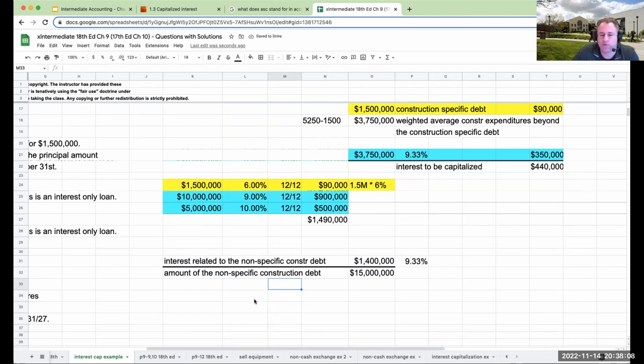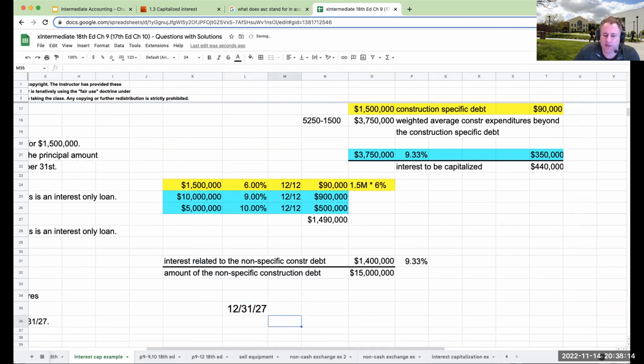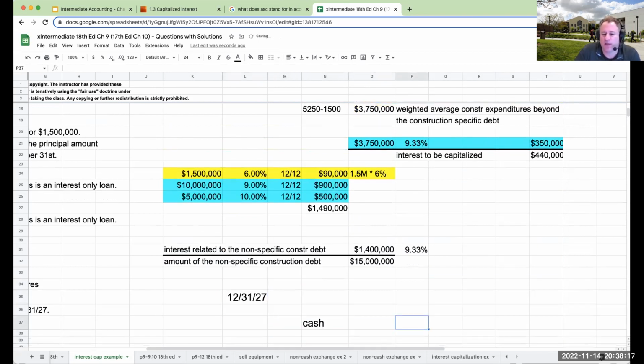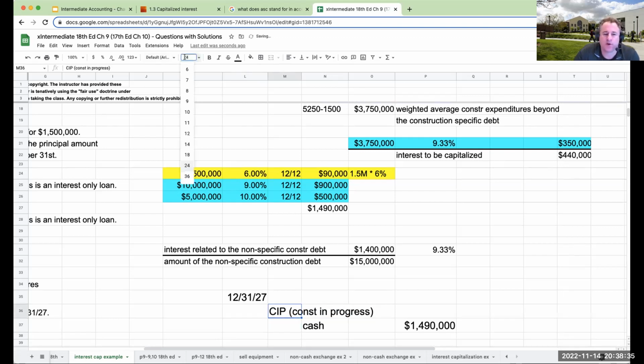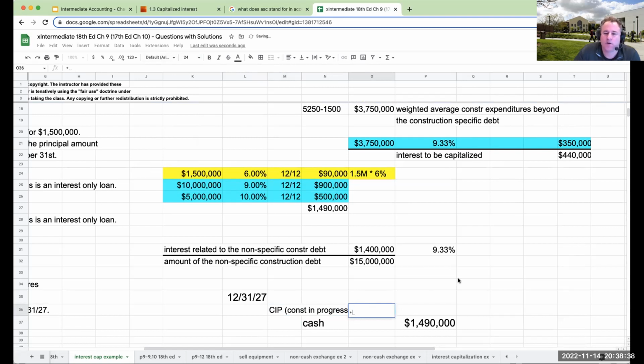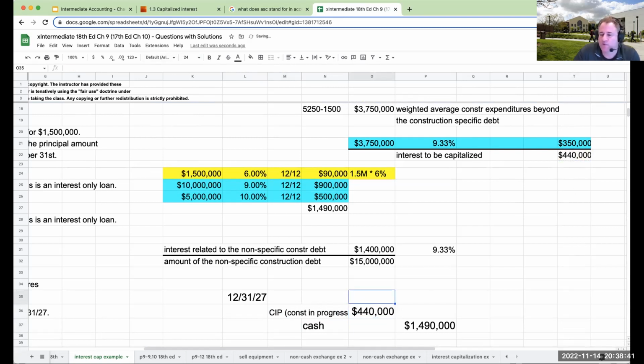So if I'm asked to go through and prepare a journal entry for this, what is it that I'm going to do? Well, over here, I know that I'm paying cash on 12/31/27. I know that I'm going to pay cash of 1,490,000, right? That's the amount I'm paying. Cash is being paid for interest, right? It's 1.49 million. I'm going to capitalize basically to construction in progress. My construction in progress, I'm going to capitalize for 440,000, right? So where does that leave me with a journal entry? Well, what do I need to balance? I think it's going to be 1,050,000.